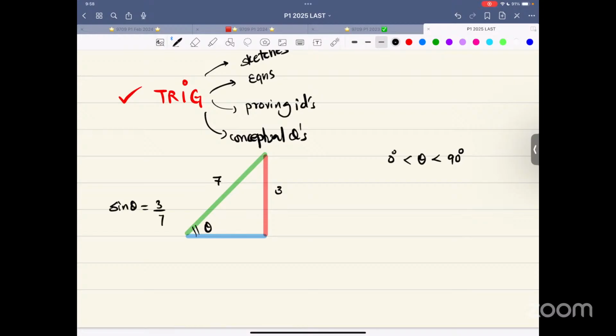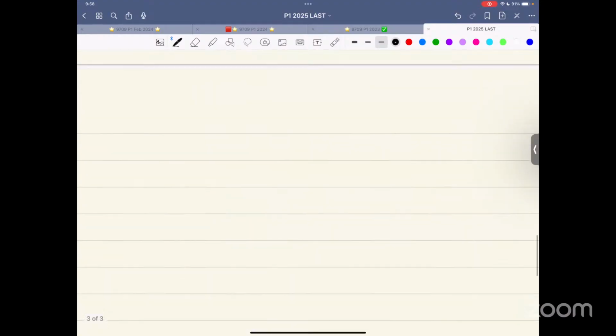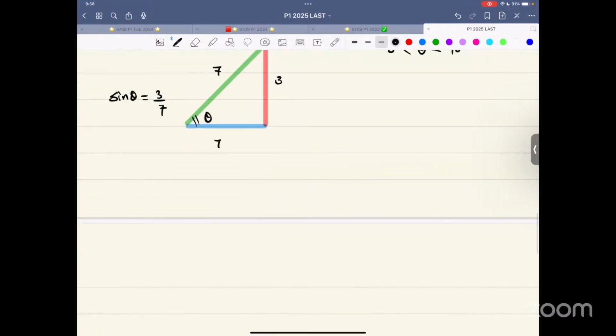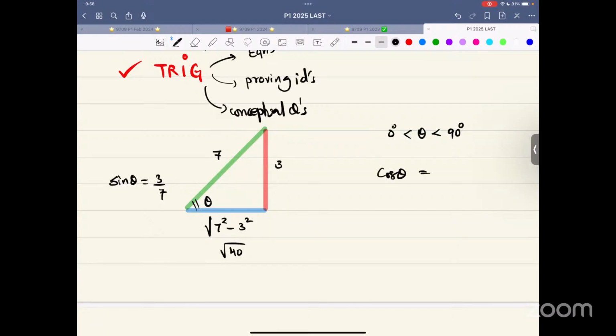That is 3 over 7. Find cosine theta, find tangent theta. So you can find the base by Pythagoras theorem, which is the square root of 7 squared minus 3 squared, the square root of 49 minus 9, which is 40. That's the square root of 40. So therefore, cosine of theta is root 40 over 7 and tangent of theta is 3 over root 40.